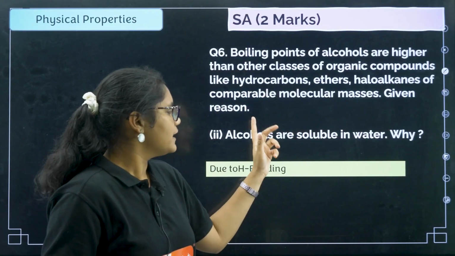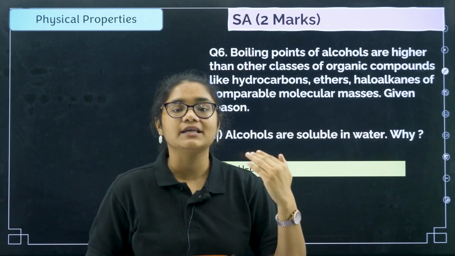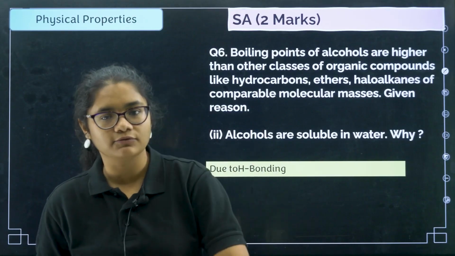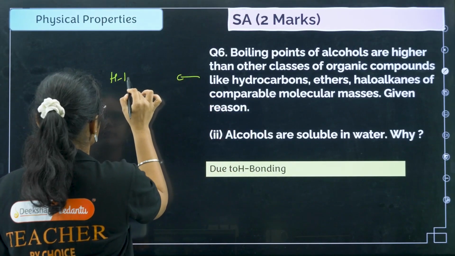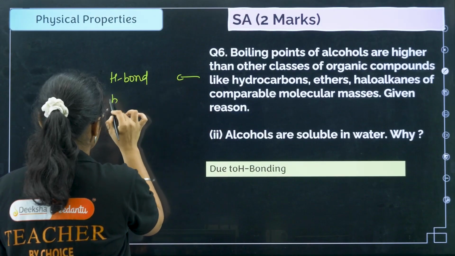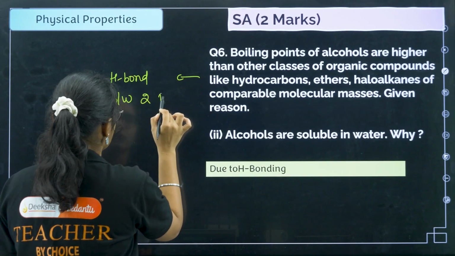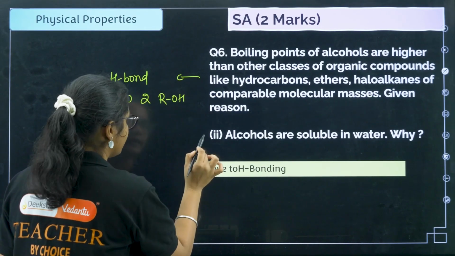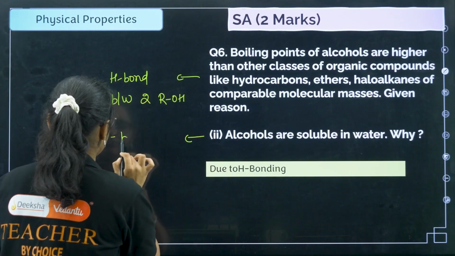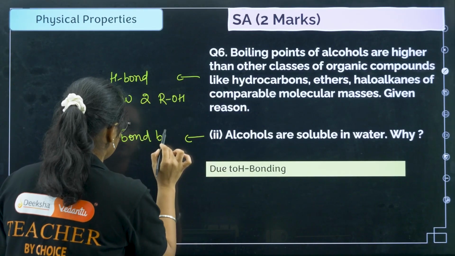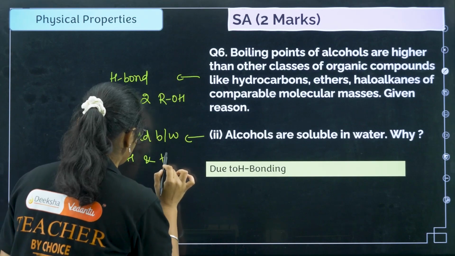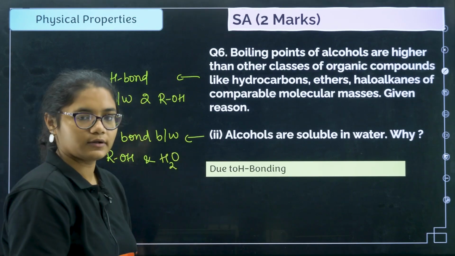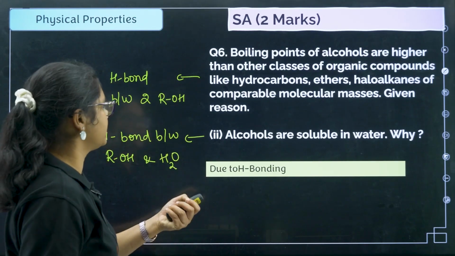And here you have to write alcohols are soluble in water because they are able to form hydrogen bonds with water. Here there is hydrogen bond between two alcohol molecules, right? And in this case there is hydrogen bond between alcohols and water. Clear? Very easy question.